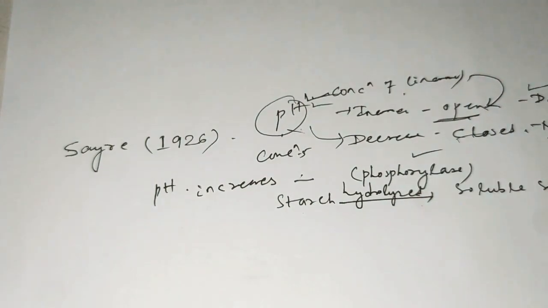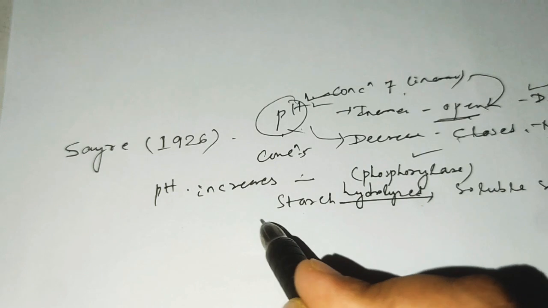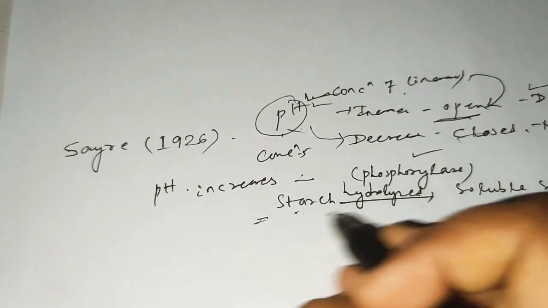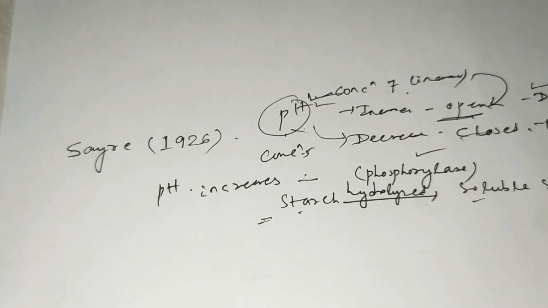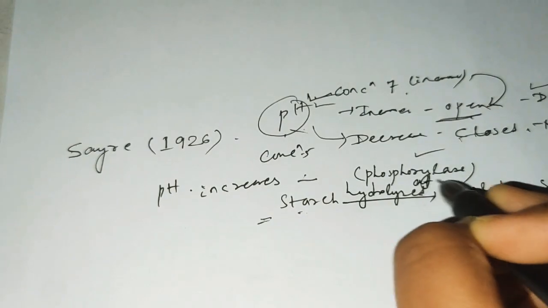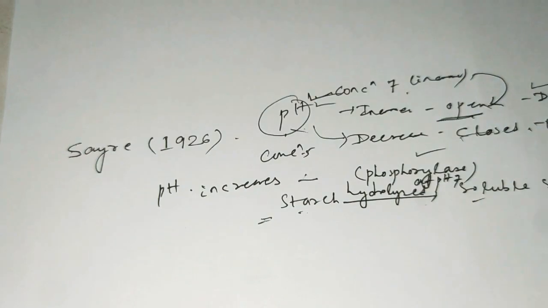In the presence of phosphorylase enzyme, the insoluble starch is converted to soluble sugar at pH 7. Remember this one.